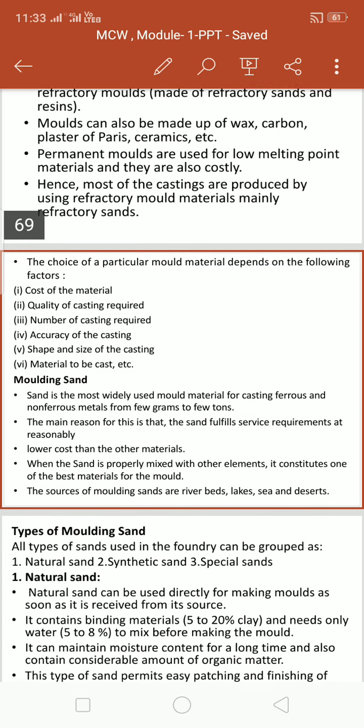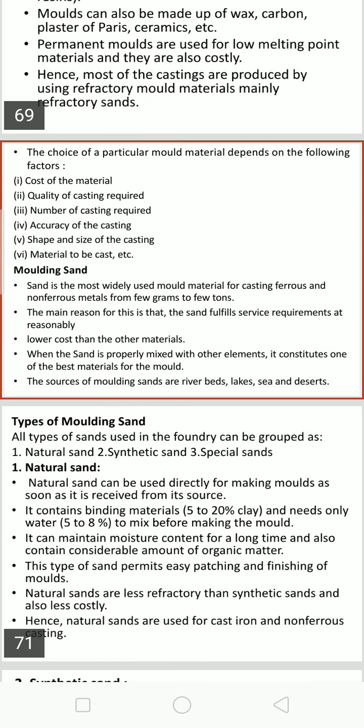The choice of a particular mold material depends on some factors. First, the cost of the material. If cost is very high and dimensional accuracy and surface finish are of least importance, then they normally prefer the sand molding method.